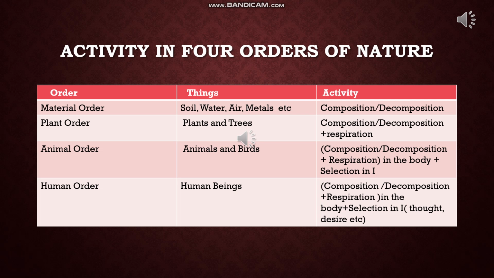And the next, third order is animal order, and the activities of the animal order are composition, decomposition and respiration. This is the same as the plant order, and the additional activity is the selection in I. Now, what is this additional activity, that is selection in I? You can understand by this example.